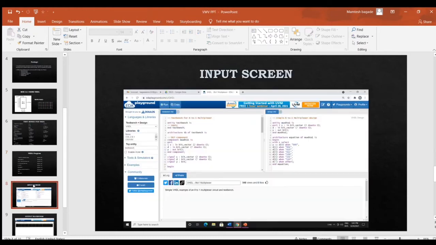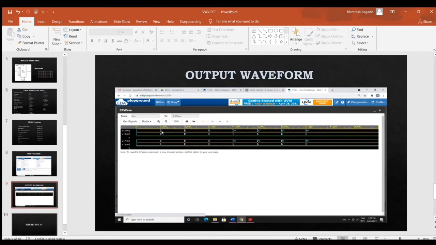And in the next slide, there is an input screen where we have used EDA Playground as an online compiler for the VHDL program to generate output. And in the next slide, there is the output waveform, that is the result for our program, the result for our topic.